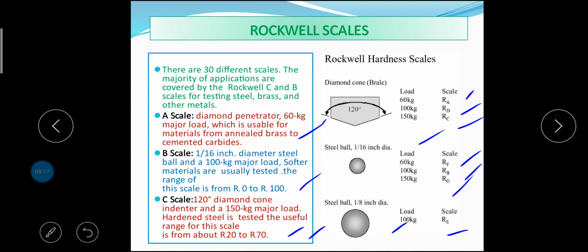The indenter used in this Rockwell hardness machine is either a hardened steel ball or a carefully ground diamond cone. Two sizes of balls are generally used, 1.5 and 3 mm. The diamond cone is ground to an angle of 120 degrees. Smaller loads are used in the Rockwell as compared to those used in the Brinell test, and the impressions produced are also smaller. This is all about Rockwell scales.